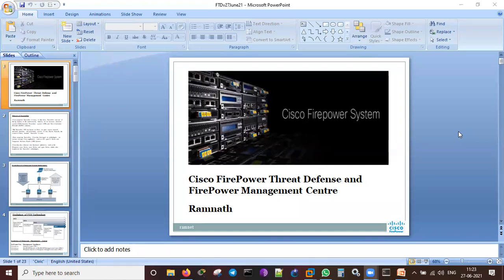FMC has its own software, which has to be installed on a VMware ESXi. For that we require a certain amount of memory, CPU and other things. Once we have installed that, then we will be able to manage the Firepower Threat Defense box, meaning the whole ASA. We just need to discover it; it should be available in the same management network, and it should be powered on. Then we will be giving that.